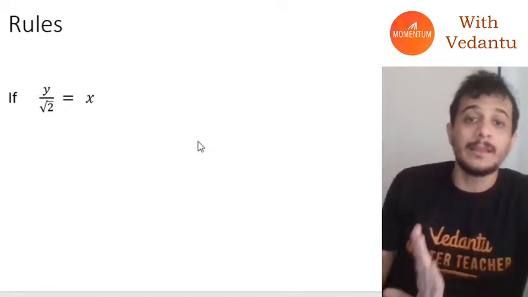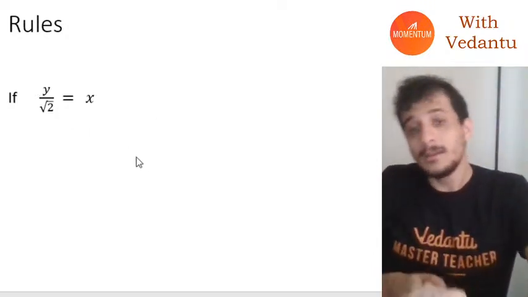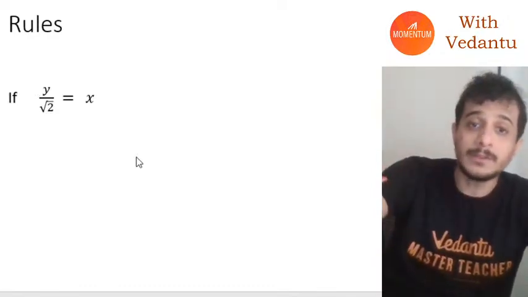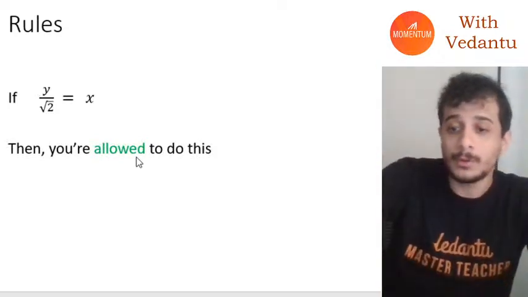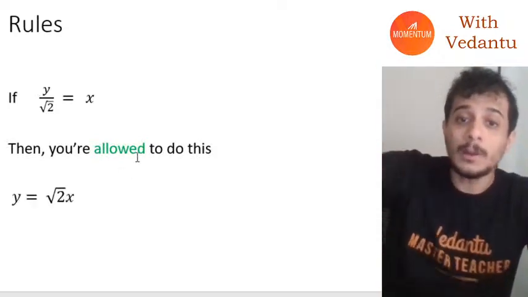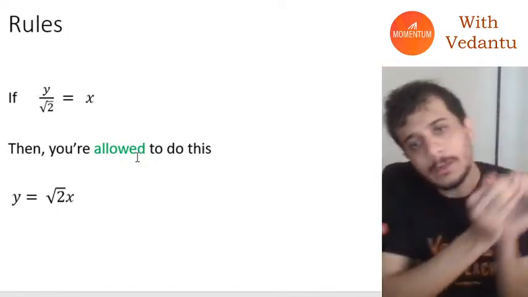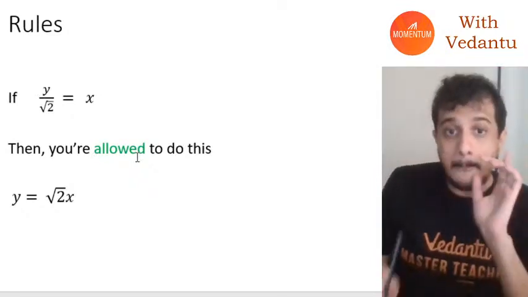Okay, so now let's say you have an equation y divided by root 2 is equal to x. What are you allowed to do and what are you not allowed to do? You are allowed to multiply by root 2. You can take the entire term root 2 and cross multiply it to the other side. You can do that.